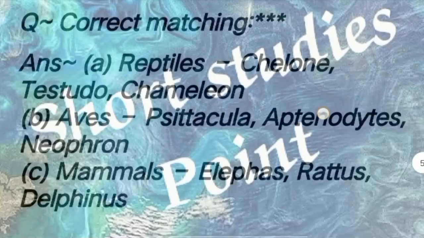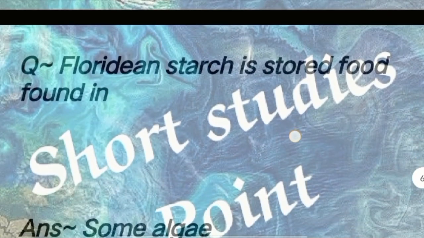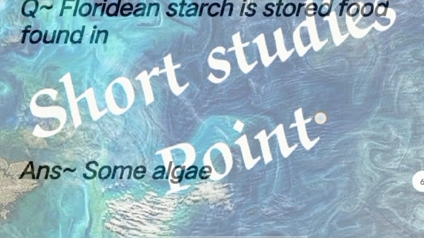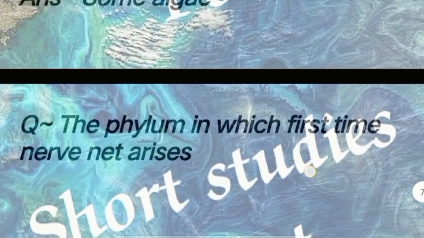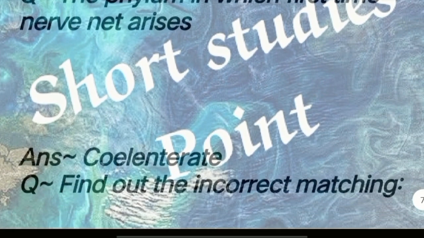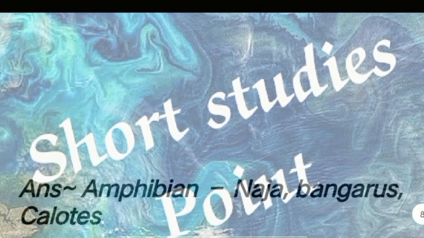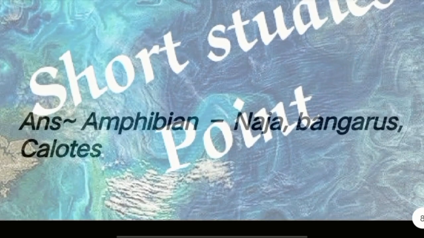And Aves is correctly matched with Psittacula, Aptenodytes, and Neophron. And C, mammals is correctly matched with elephants, rats, and dolphins. Next question: floridean starch is stored food in? Answer: some algae. Next question: the phylum in which nerve cells first arise. Answer: coelenterate. Next question: find out the incorrect matching. Answer: amphibian is incorrectly matched with Naja and Bangarus.